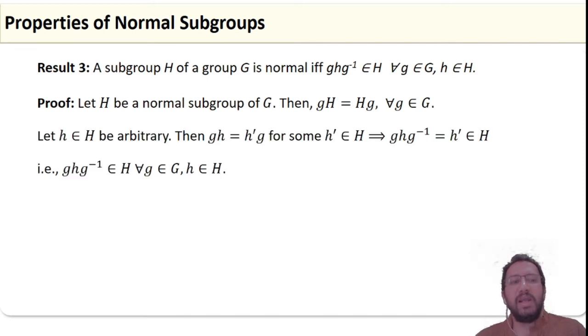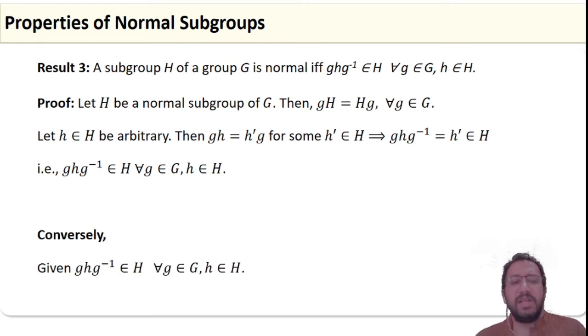So take any arbitrary element h in capital H. Then since we have gH equal to Hg, so gh equals h dash g for some h dash belongs to H. Then if you multiply from right side g inverse, you will get ghg inverse equal to h dash, which actually belongs to H. That proves ghg inverse belongs to H for all g belongs to G, h belongs to H.